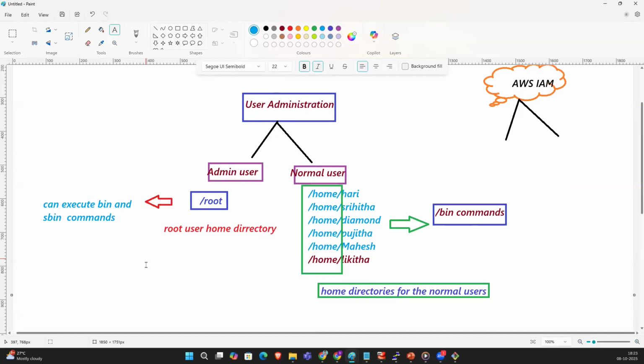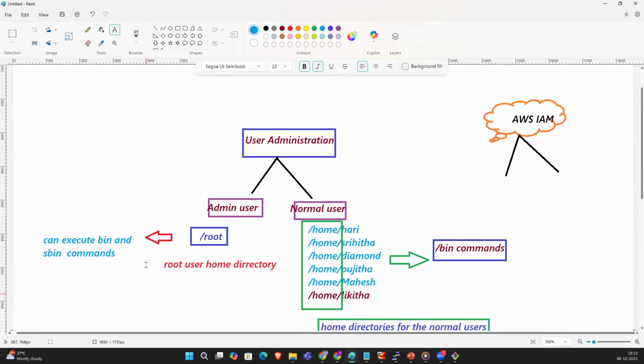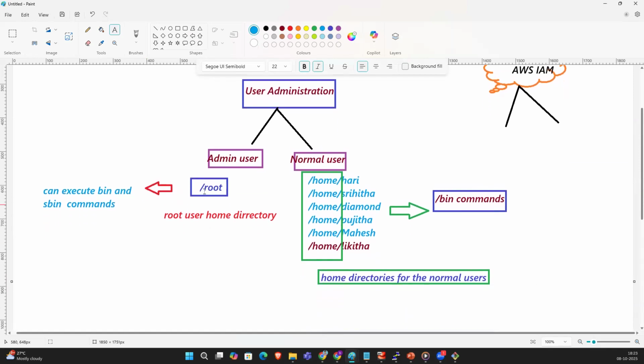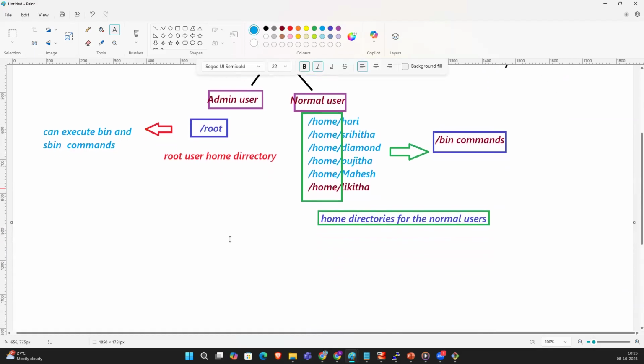So there should be two types of users: system related users and normal users. Who are the system related users? For example, if any service is installed, like SSH or something like that, those are system related users.